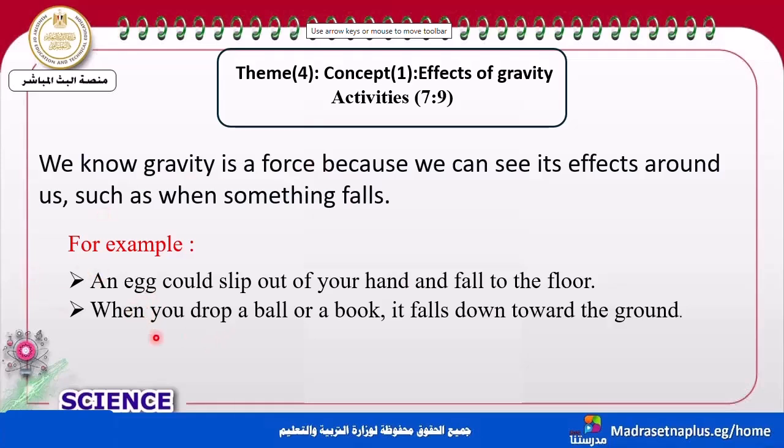The next one, when you drop a ball on a book, will it fly? No, it will fall down toward the ground. So all of these are effects of gravity which we can see.